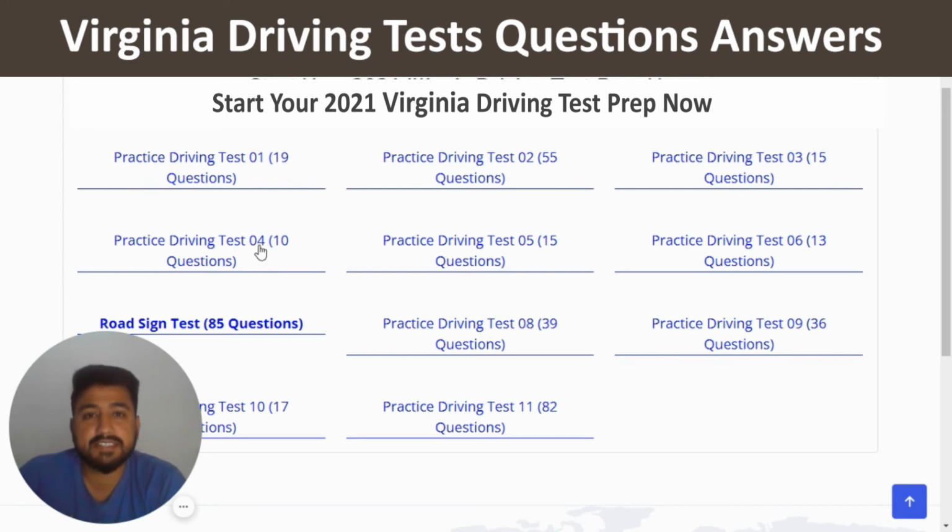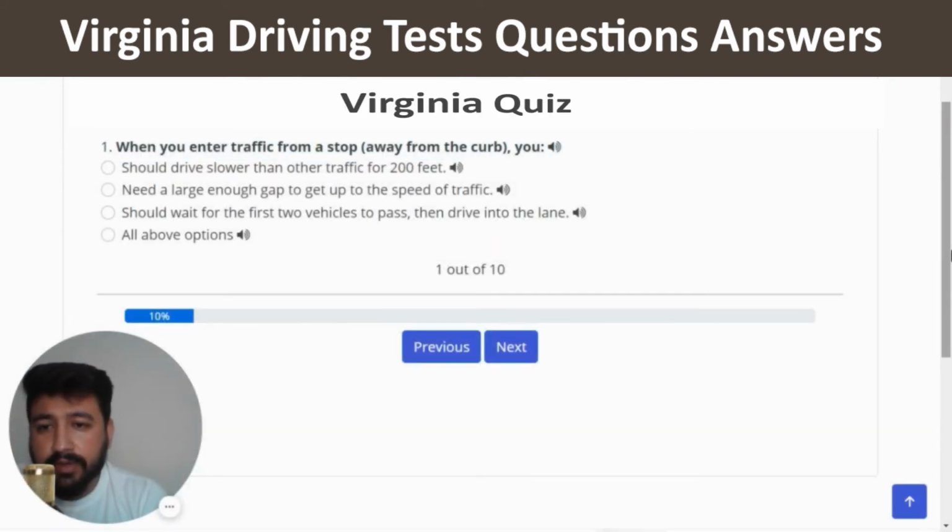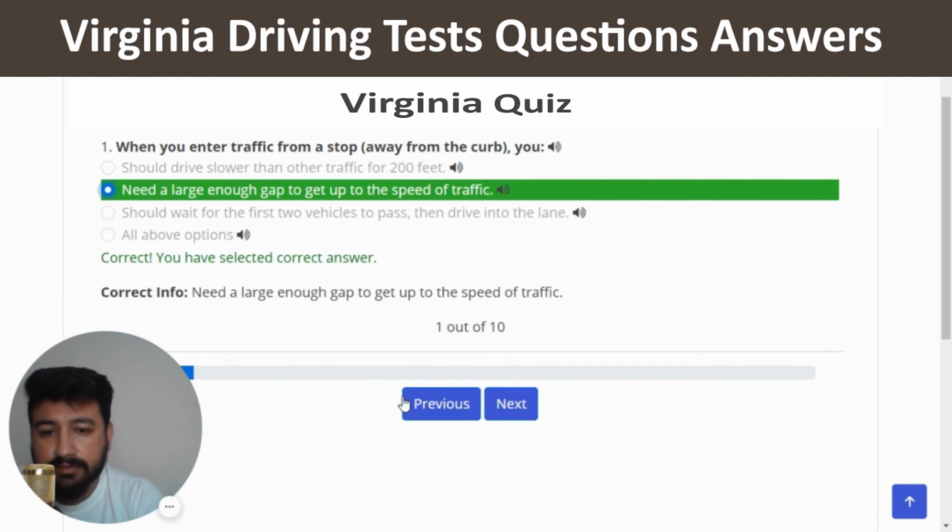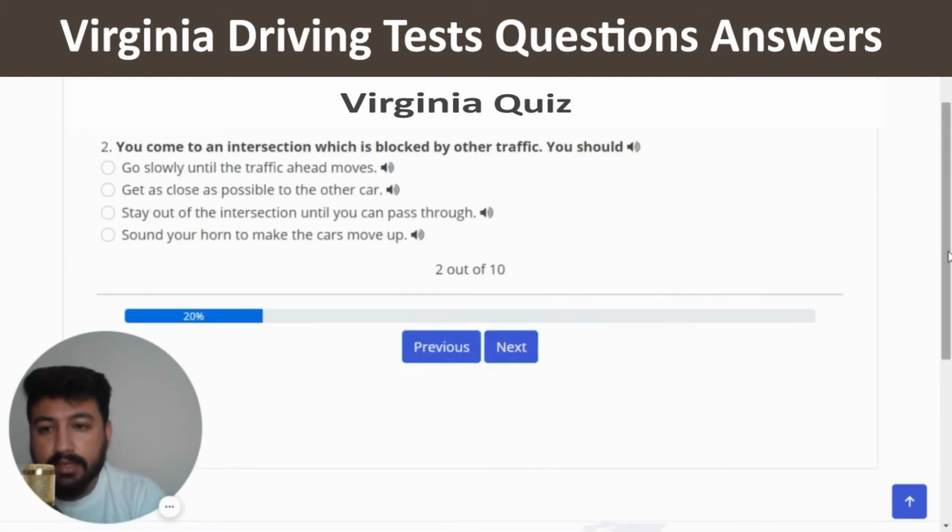So I'm going to click on practice driving test number 4, which has 10 questions. The first question is, when you enter traffic from a stop away from the curb, you. The right answer of this question is, need a large enough gap to get up to the speed of traffic. So I'm going to click on the second option. Yeah, this is the correct one. And next. The second question of quiz number 4 is, you come to an intersection which is blocked by other traffic. You should. The right answer of the second question is, stay out of the intersection until you can pass through. So I'm going to click on the third option.